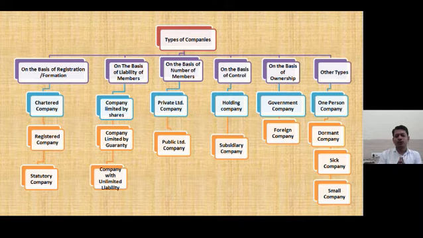On the basis of ownership, there are again two types: government company and foreign company. And last one is other types, includes one person company, dormant company, sick company and small company. So let's discuss one by one in the detail.